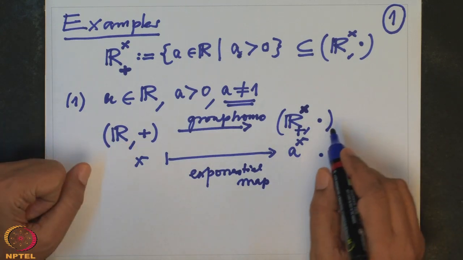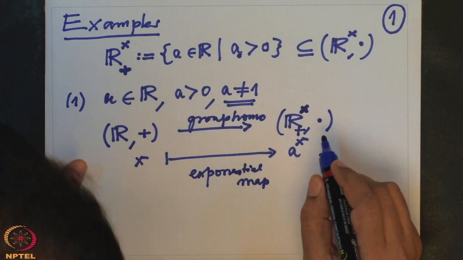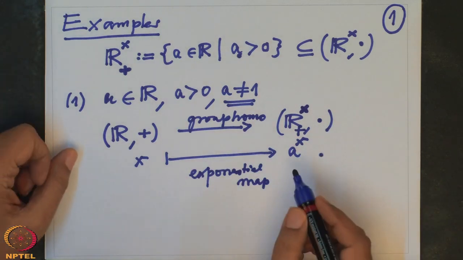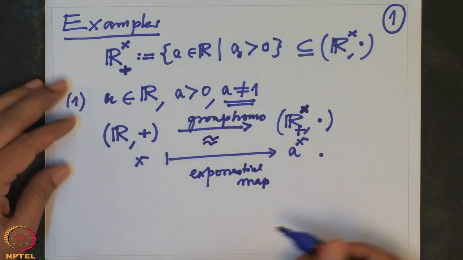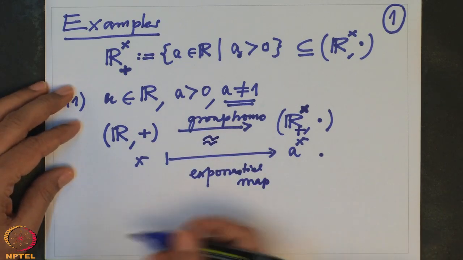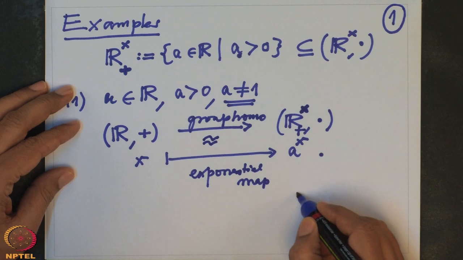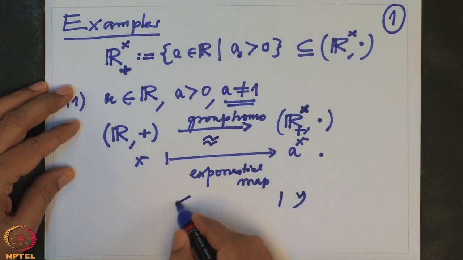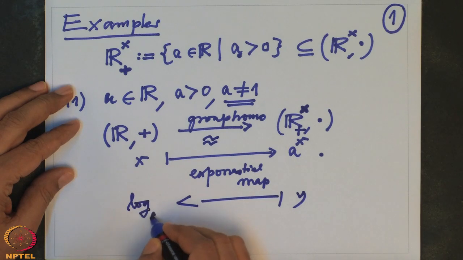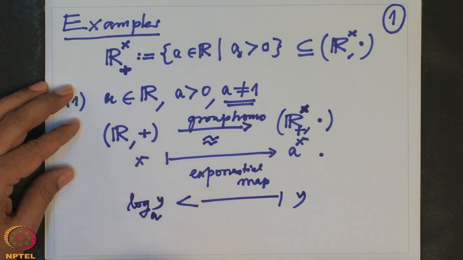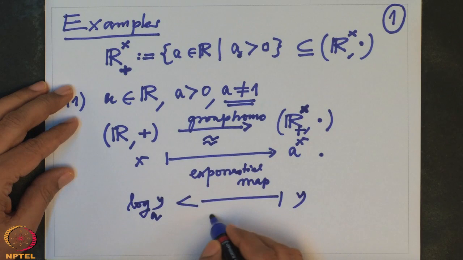And I want to actually check that this map is an isomorphism. This is a group isomorphism. So what do I do? For that I have to give you the map in the other direction. But the map in the other direction is clear. y goes to log to the base a of y. This is a log to the base a.